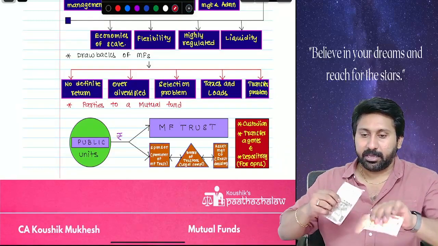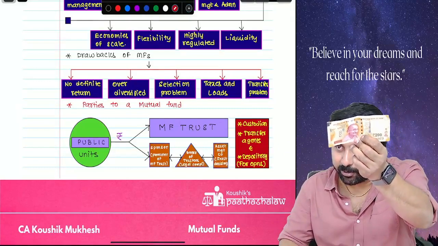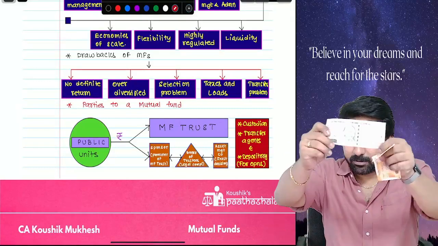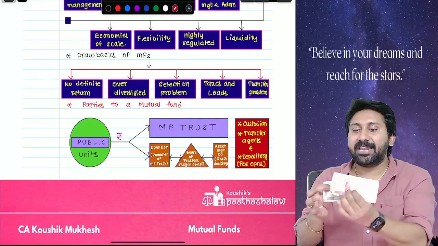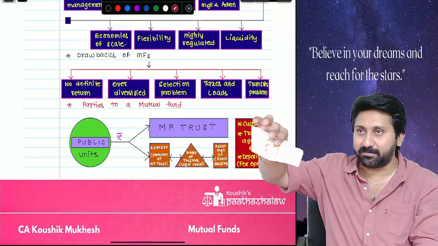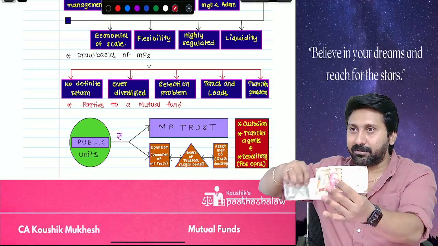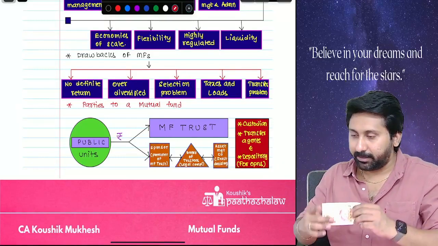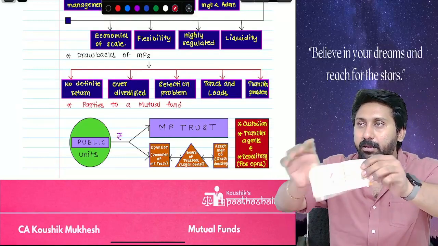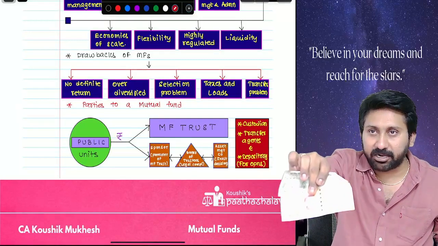He gave a 200 rupee note, this is a 500 rupee note. Let's say 7 lakh is there, a bundle of 5 lakhs, a bundle of 2 lakhs. How much is there? 7 lakhs. A person came today and gave cash or a cheque worth 7 lakhs to a mutual fund.